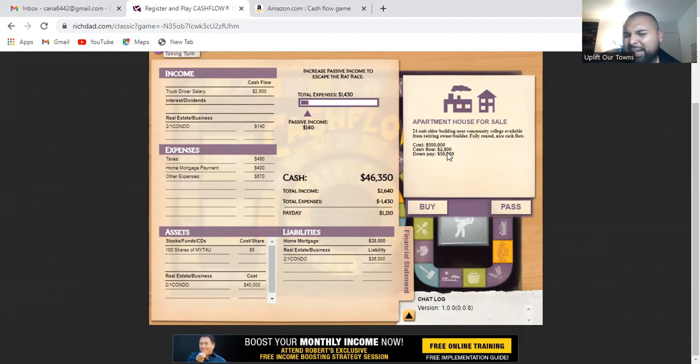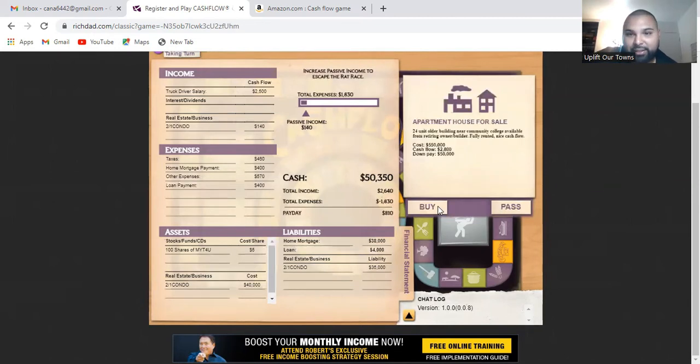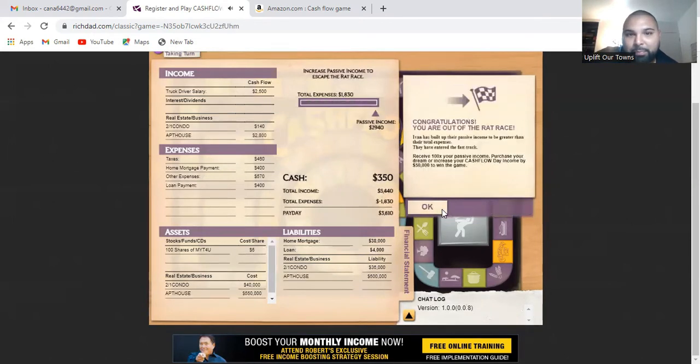So that's going to cover more. So if I'm making $2,800 a month, and I'm only going to take a $4,000 loan, which is going to be $400 a month, this cash flow is going to cover that payment, no problem, plus extra. So I'm going to buy it, and I'm going to take out a little bit of a loan so I can buy it. So I got to take a $4,000 loan. Again, the monthly payments are $400. But if you remember, the passive income is $2,800, so it's going to cover it. And not only that, I'm going to have $2,400 left over. So I'm going to say yes. I'm going to buy it.